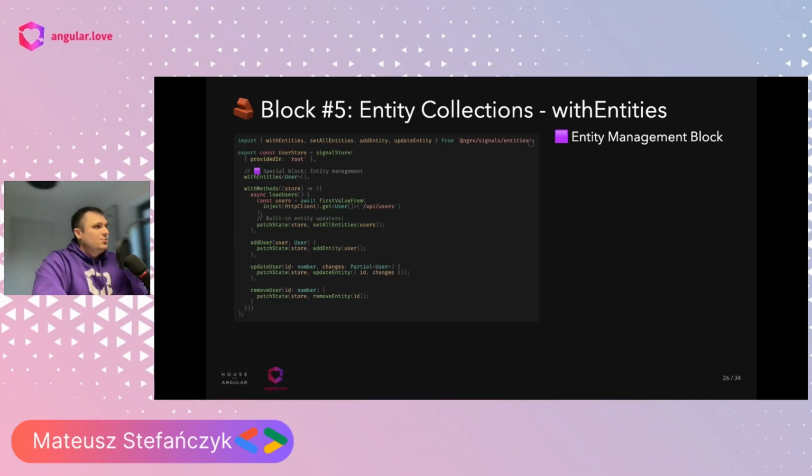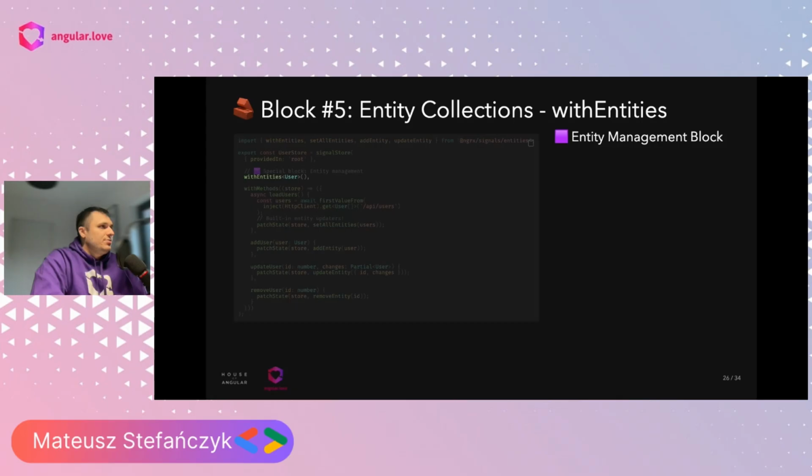One of them is withEntities, which provides us with an entire set of helper functions for managing entities. It might be familiar to people who worked with NgRx in the past, because NgRx has always provided a lot of utility functions for working with entities.